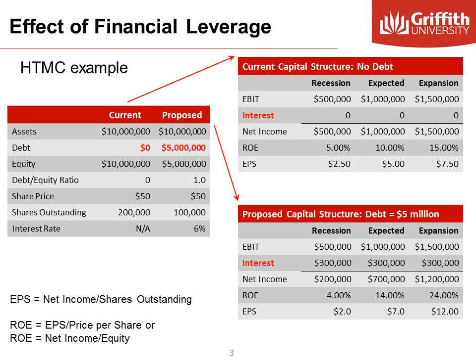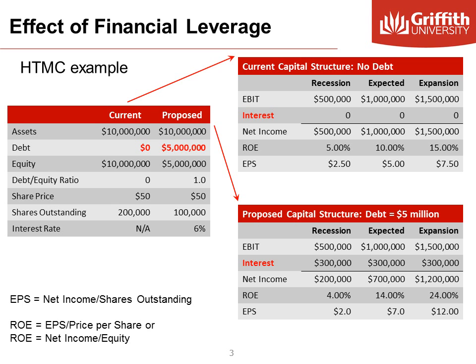Let's look at this example. High-Tech Manufacturing Corporation, HTMC, is an all-equity company with 200,000 shares outstanding. HTMC has no debt. We call it unleveraged. And the HTMC's Chief Financial Officer is considering changing the capital structure to 50% equity and 50% debt to make it leveraged.